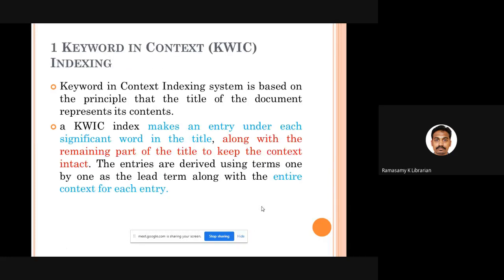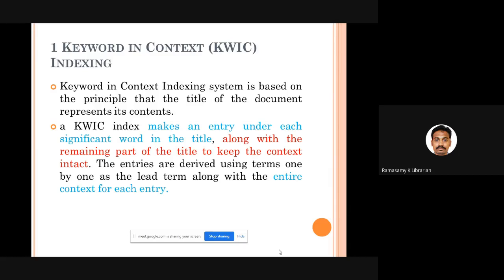What are they? First is keyword in context. Here we are going to take each and every word required for describing the subject of the book from the title itself. Each significant word in the title is taken and used as the entry point or access point.